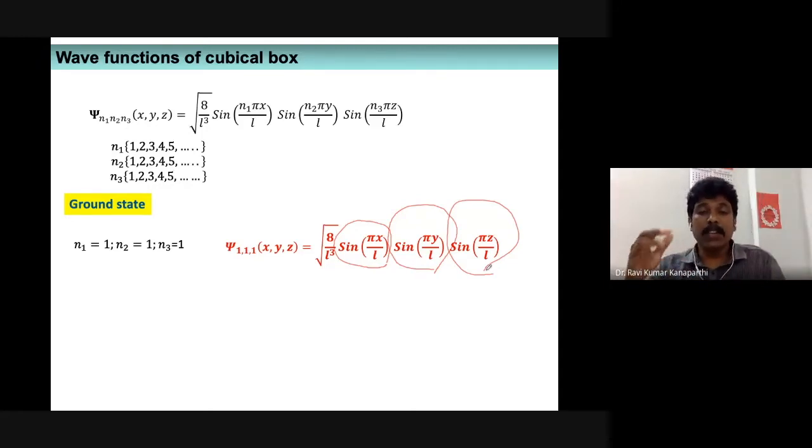Sine pi x actually represents the ground state energy of a particle confined to a one-dimensional box, as if the particle is moving along the x direction. Similarly, sine pi y represents the y component, the ground state of a particle confined to a one-dimensional box, as if the particle is moving along the y direction. Similarly, sine pi z represents the z component. So we know exactly how they look.